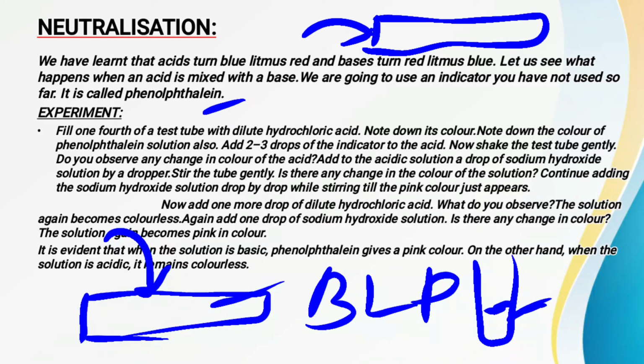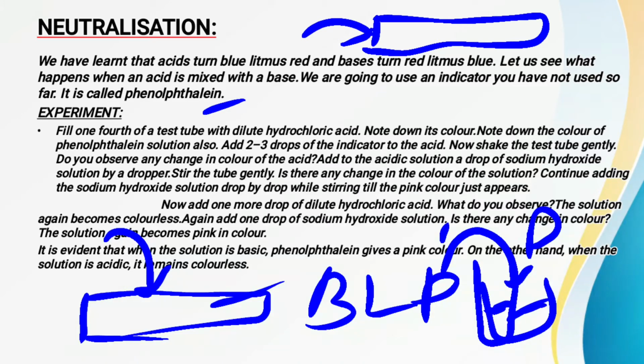Right. Now whatever indicator we have taken, the phenolphthalein indicator, you have to put that indicator into this acid. Fine. So you have to add 2-3 drops of the phenolphthalein indicator to this acidic solution, to this dilute HCl solution. Now after putting this phenolphthalein indicator, you have to shake it gently. Fine. Now you have to observe the change in the color.